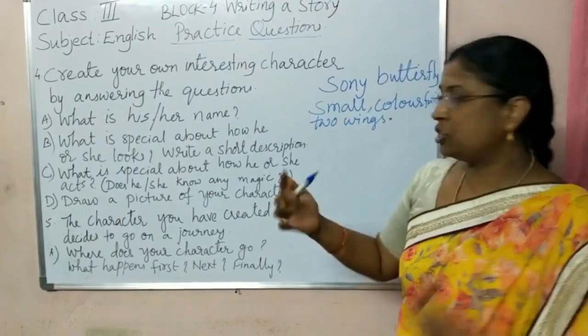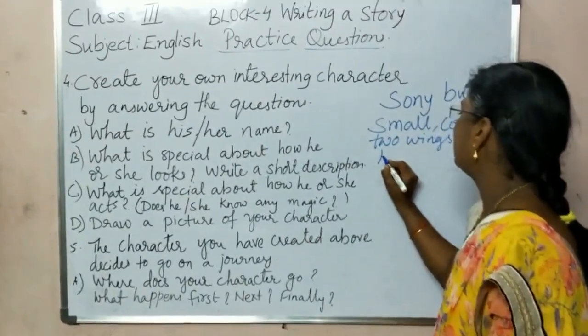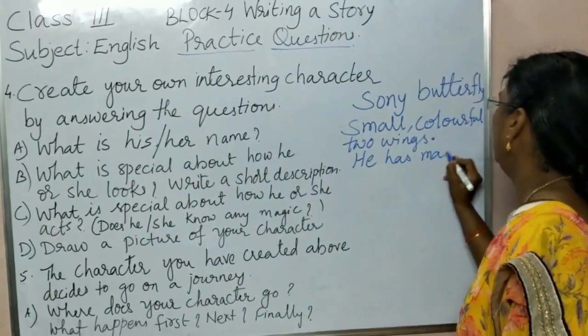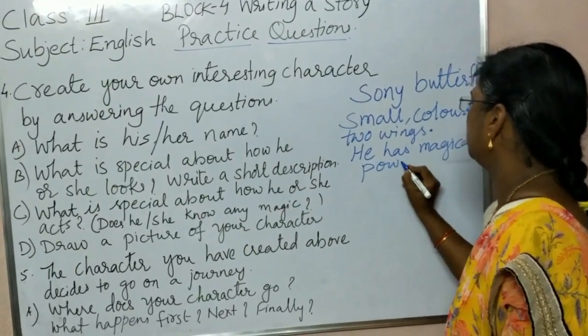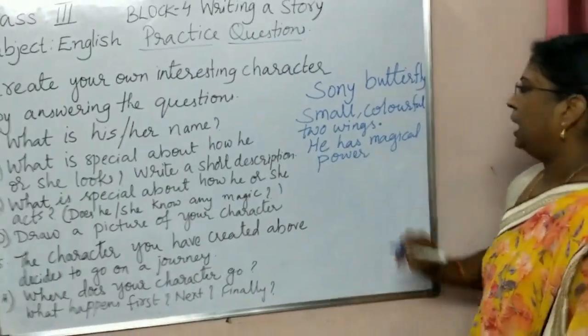So it has magical power. Okay, so we take this butterfly as he, with magical power.